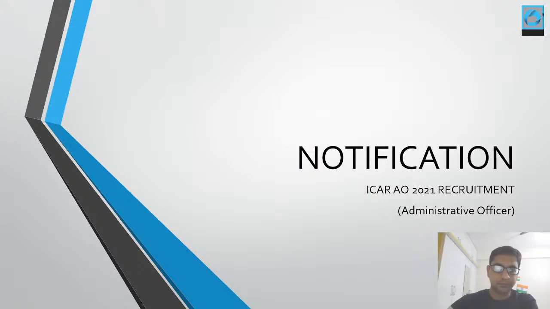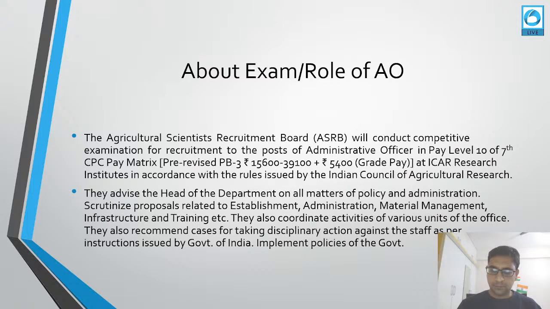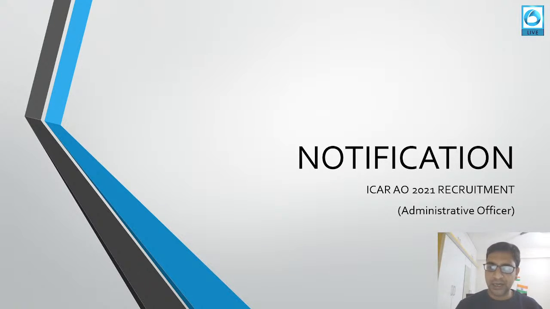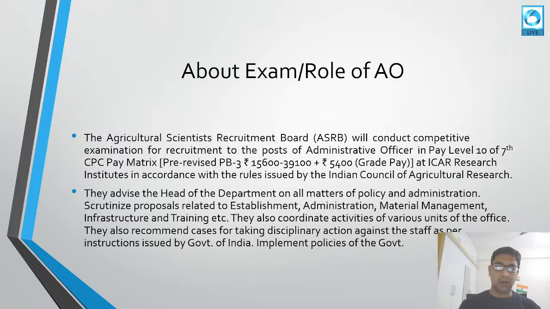Okay, now, this notification is about the Indian Council of Agriculture Research, Administrative Officer 2021 recruitment. So what is this all about? The Agriculture Scientist Recruitment Board will conduct this competitive examination for recruitment to the post of administrative officer in the pay scale level of 10.